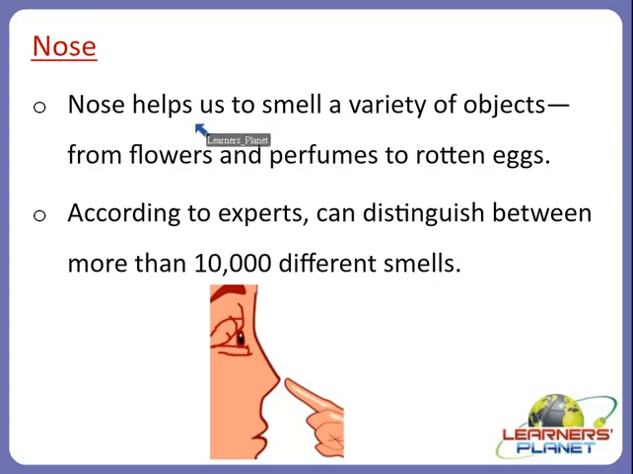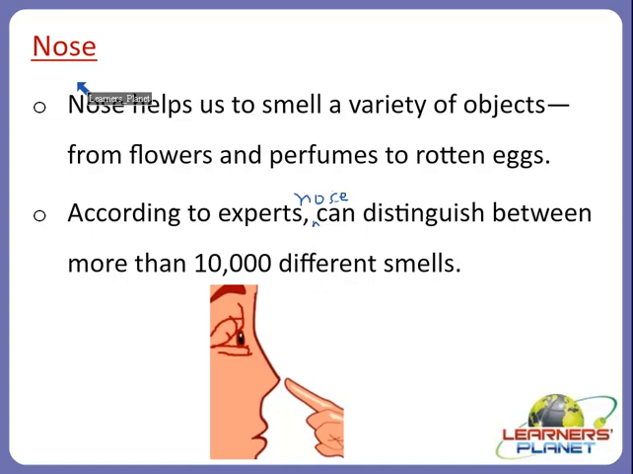The nose helps us to smell a variety of objects, from flowers and perfumes to rotten eggs. According to experts, the nose can distinguish between more than 10,000 different smells. So you can just imagine how important this sense organ is, right?